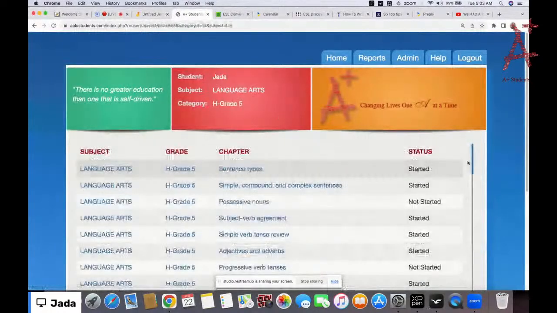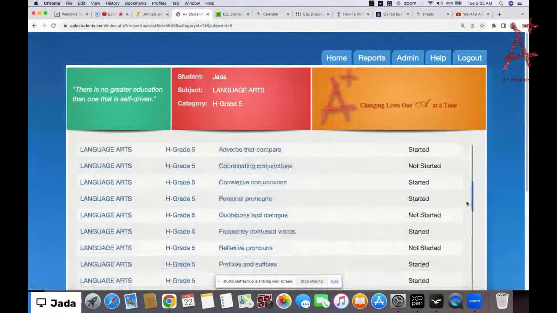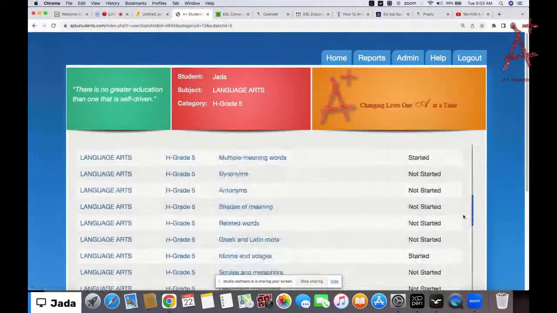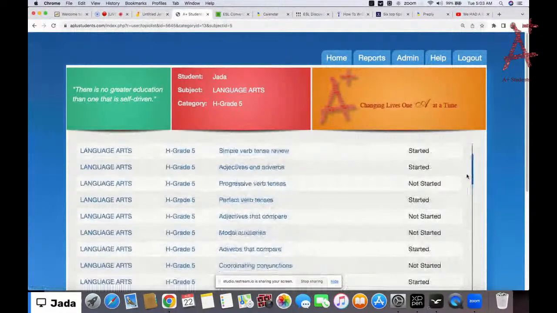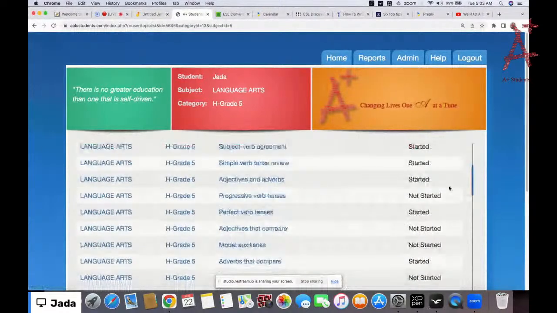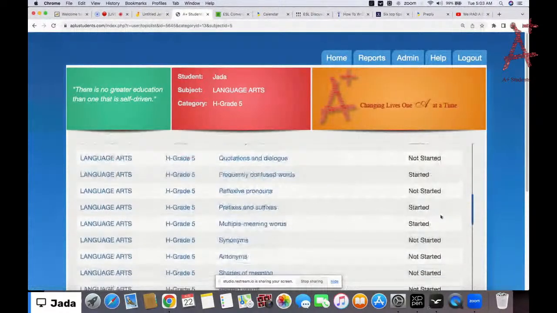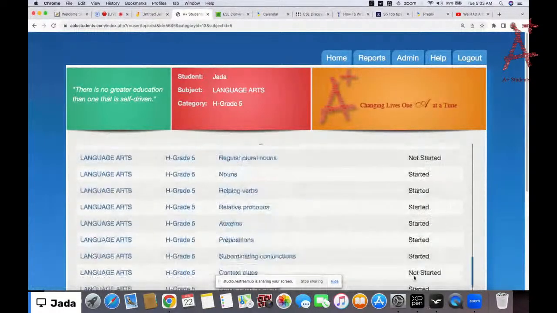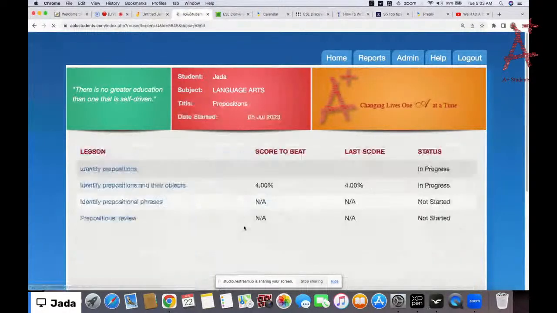Alright, so since we're working on preposition, we'll just scroll down to preposition. Alright, so we have 4 lessons from preposition, and we'll see how we can complete all the lessons today. Alright, so we're gonna start right now.